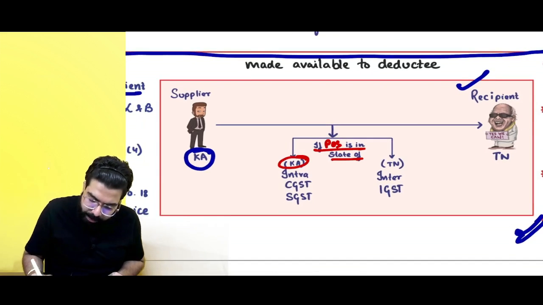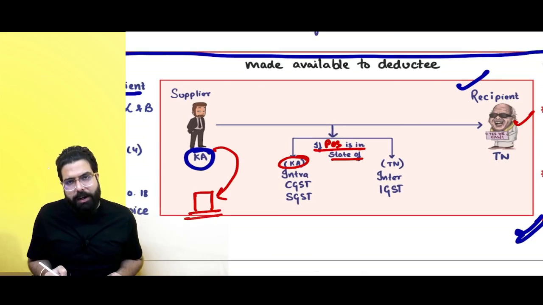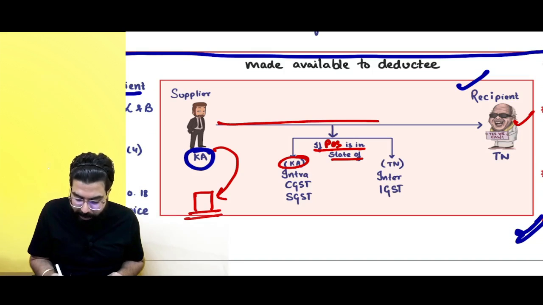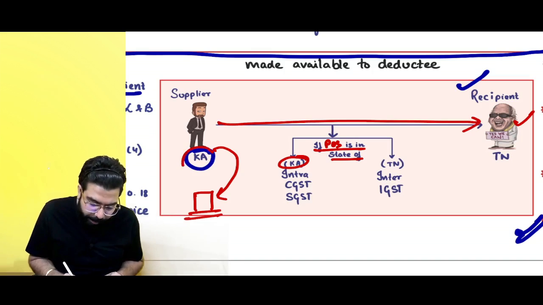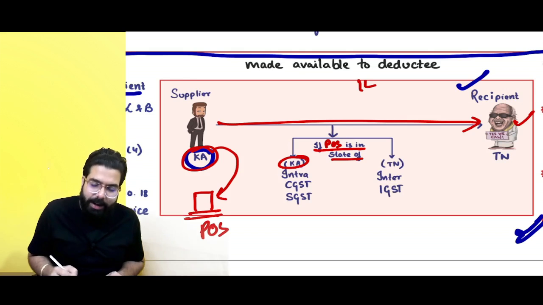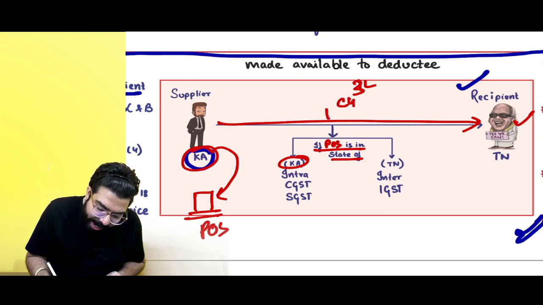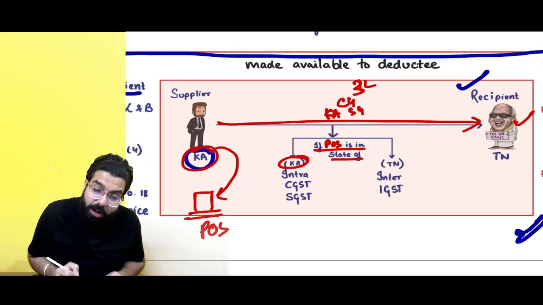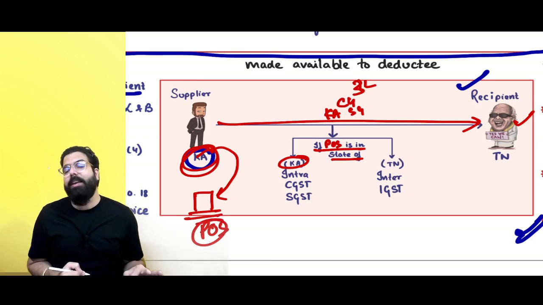For example, a Tamil Nadu government department has one building in the state of Karnataka. I have done some work relating to the building. Then I will give them an invoice. Because supply is in Karnataka, place of supply is in Karnataka, suppose I charge them 3 lakh rupees. Then I will charge CGST and Karnataka SGST because the supplier and the place of supply are in the same state.